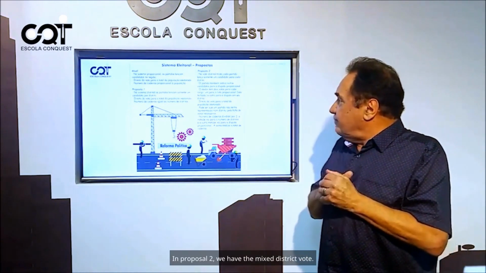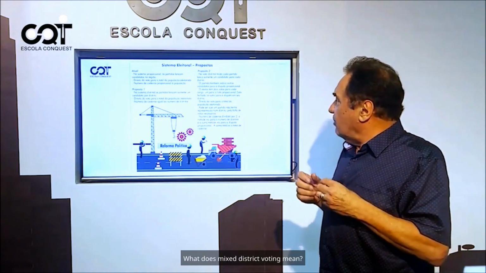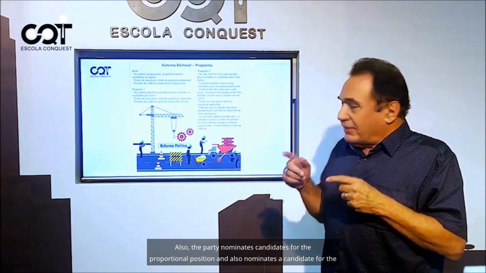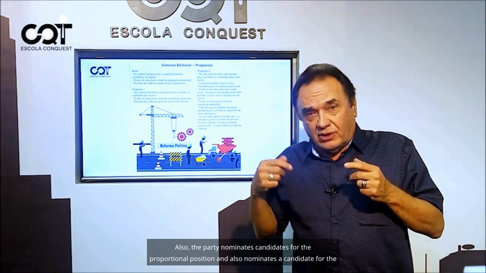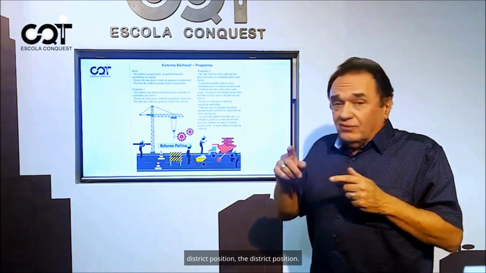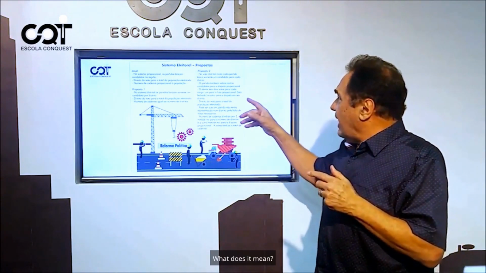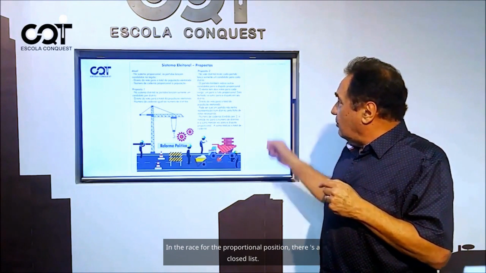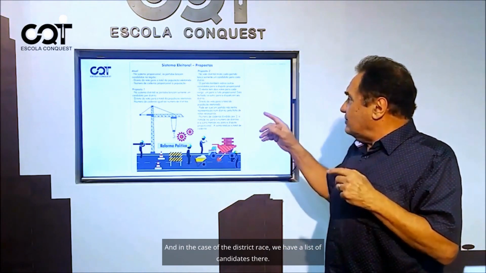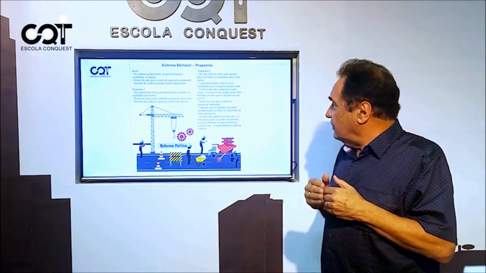In Proposal 2, we have the mixed district vote. What does mixed district voting mean? Also, the party nominates candidates for the proportional position and also nominates a candidate for the district position. What does it mean? In the race for the proportional position, there's a closed list. And in the case of the district race, we have a list of candidates there.